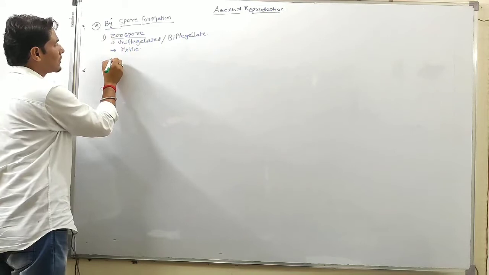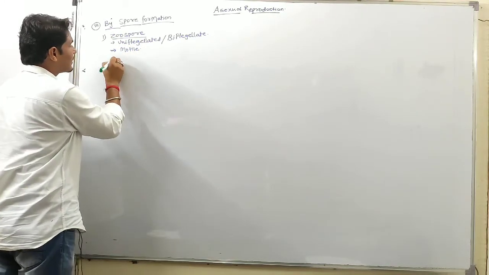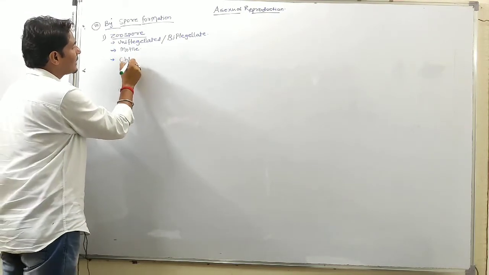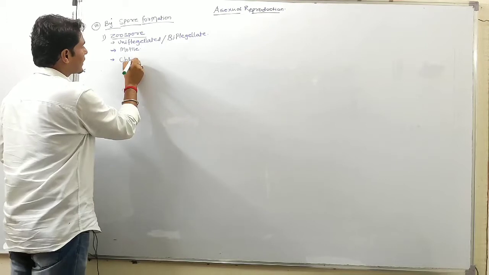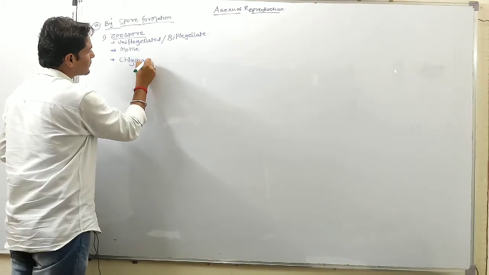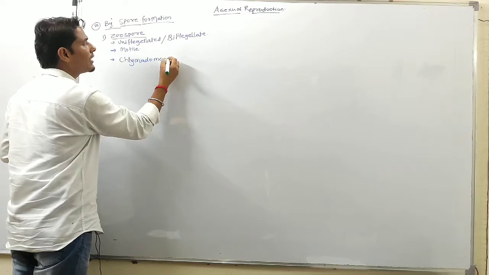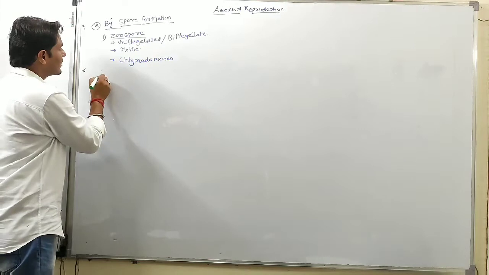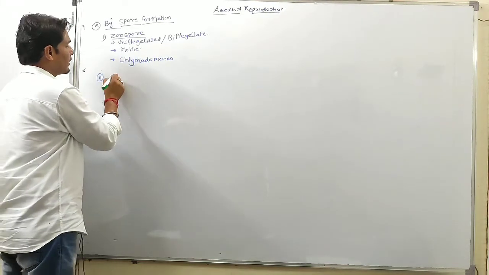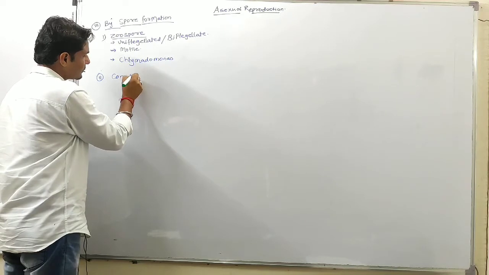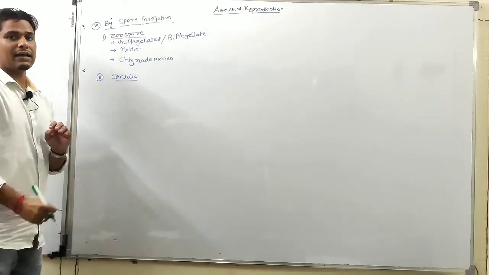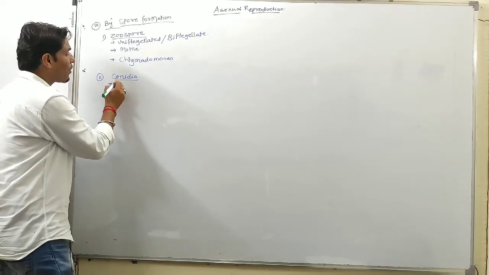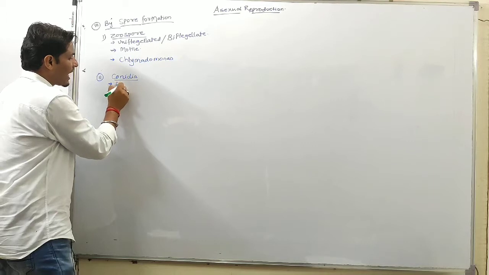So zoospores are basically seen in the unicellular green algae, that is Chlamydomonas. किसमें देखने को मिलता है? Chlamydomonas में देखने को मिलता है. Okay, then another spore is conidia. Conidia are formed in fungi.